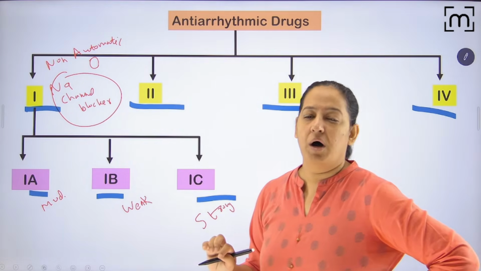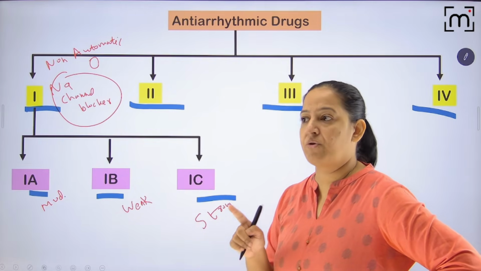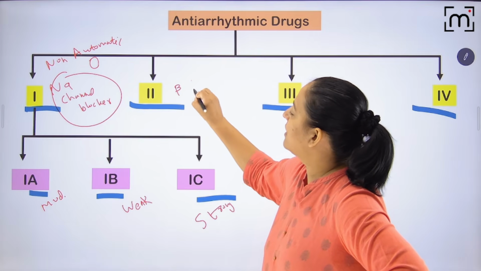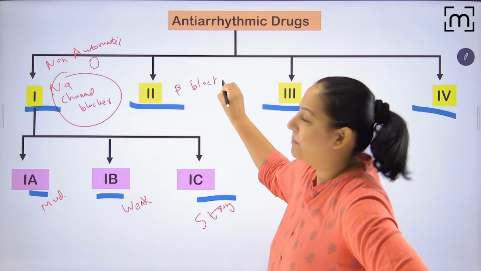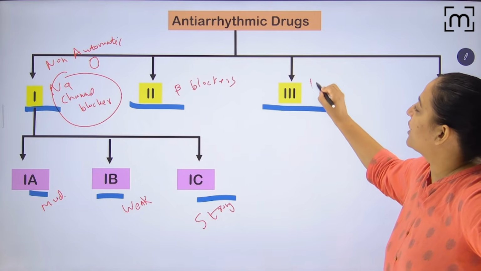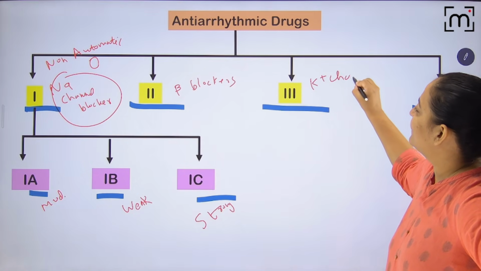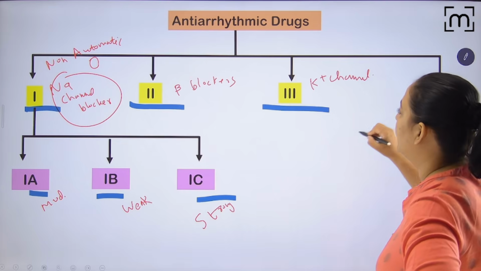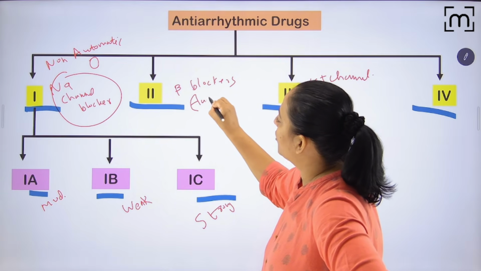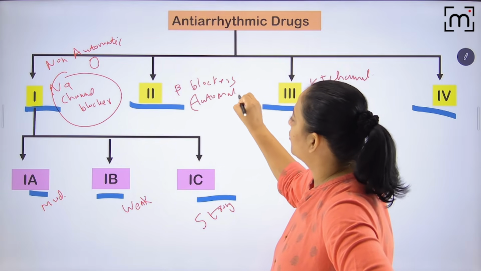Coming to class 2 drugs. These are your class 2 drugs, the beta blockers. Class 2 drugs will be beta blockers. Class 3 will be potassium channel blockers. They act on automatic fibers, only on automatic fibers, not on non-automatic fibers.